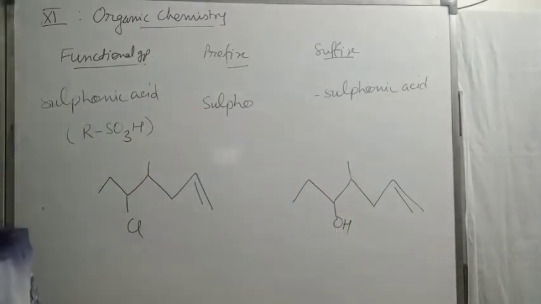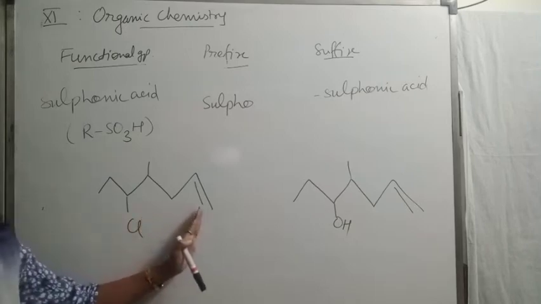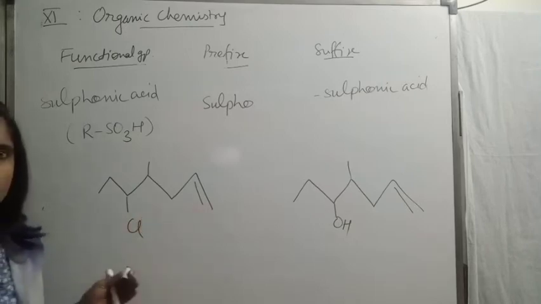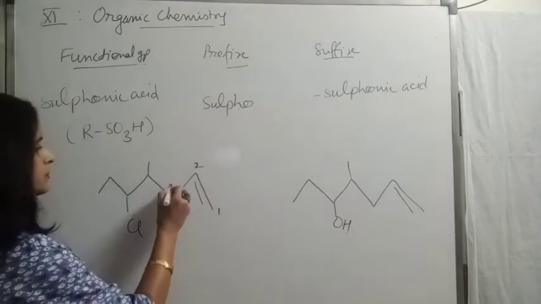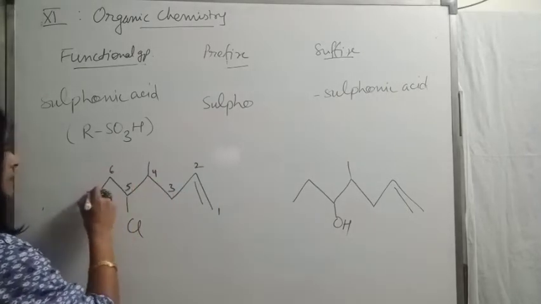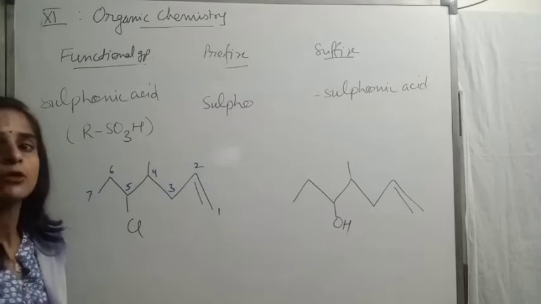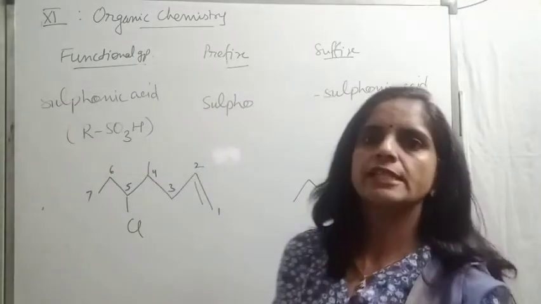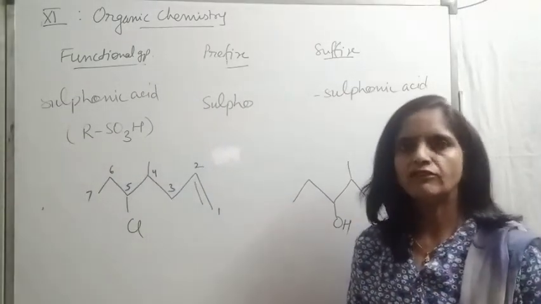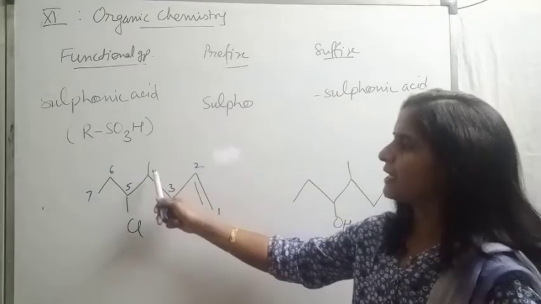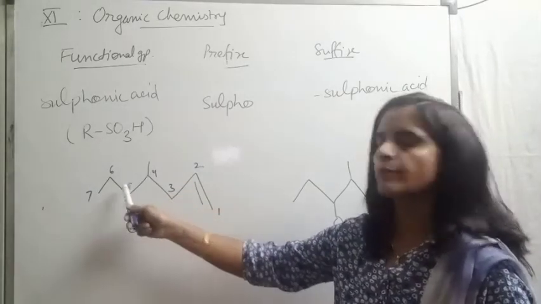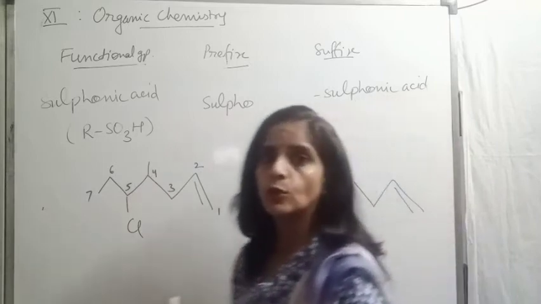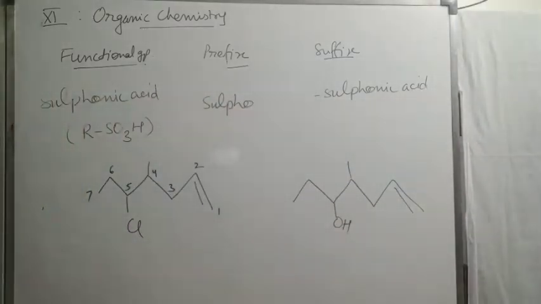So now for this, first numbering, of course, here we prefer unsaturation. So we will select this. Now beta, while writing the name, substituents are always written in alphabetical order. So methyl is coming at 4, chloro is coming at 5. Alphabetically chloro comes before, so while writing the name, we will write chloro first, not methyl. So its name is 5-chloro.